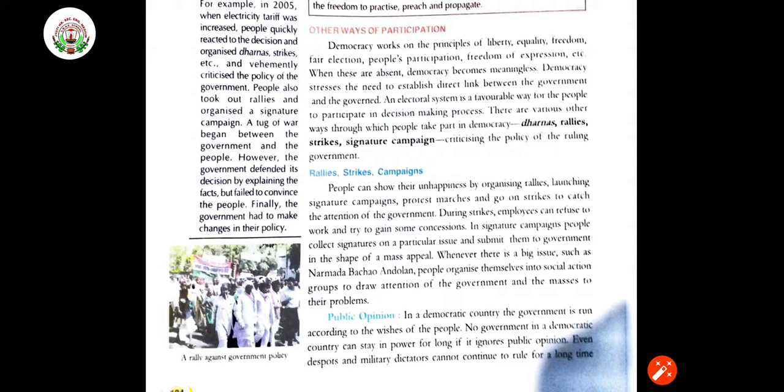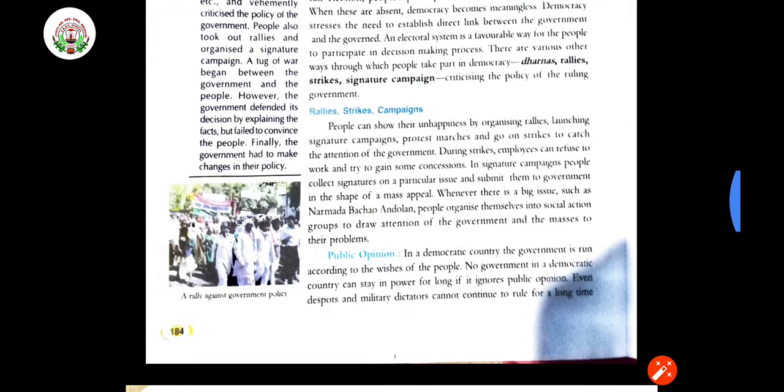Now you would also have seen on TV channels that people start rallies. They are sitting in dharnas. They are striking for some things which they do not accept of the government. Rallies, strikes, campaigns: people can show their unhappiness by organizing rallies and launching signature campaigns. What is that?